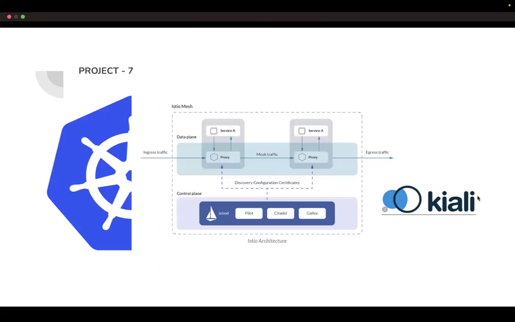And project number 7 is Kiali. We are going to use Istio as a service mesh. We are going to integrate our Kubernetes cluster with Istio, deploy our Istio service mesh to our Kubernetes cluster, deploy some applications, and visualize the traffic flow. The traffic management tool is Kiali. We are going to visualize the traffic flow as part of the Kiali tool.